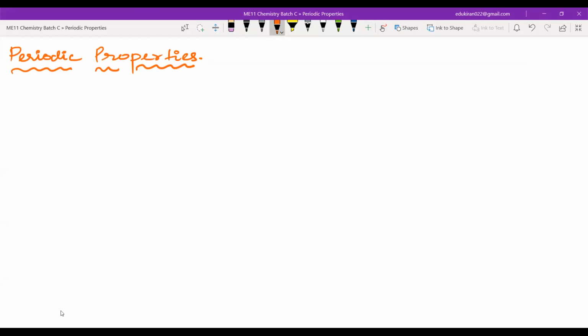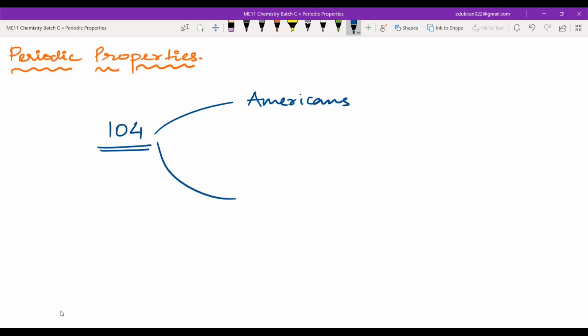The reason is the element number 104, the atomic number 104. Now this element, it was argued that the Americans said that we have made this particular element. Okay, so all of these elements after uranium are mostly man-made elements. So 104 was also a man-made element.